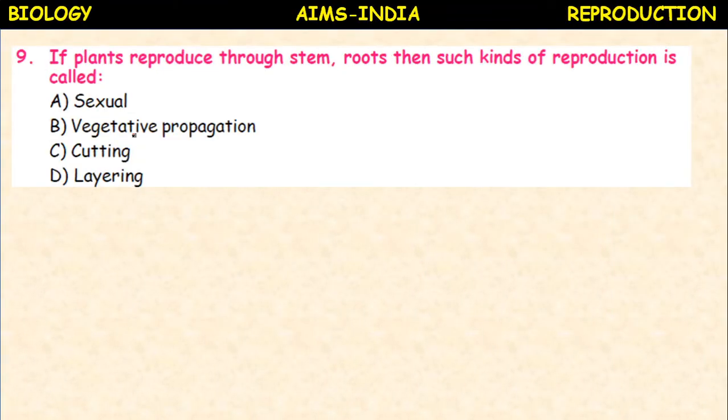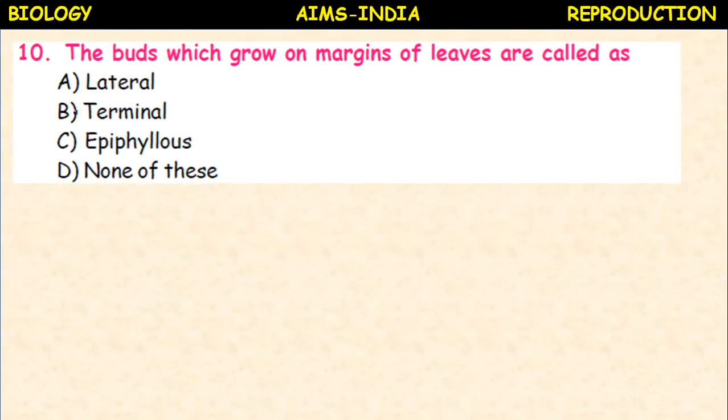In plants, if a plant reproduces through stem, roots, then such kind of reproduction is called sexual, vegetative, cutting, layering. Commonly we call it vegetative propagation. Other than the flower, the remaining parts of the plant are vegetative parts. So, vegetative propagation.